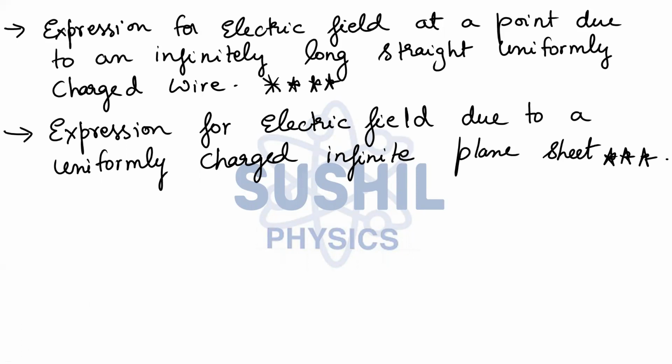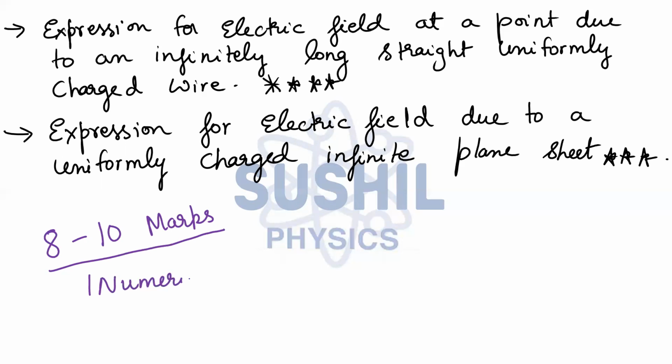One more additional piece of information I'll be giving you. This chapter is basically asked for 8 to 10 marks. Please understand, this chapter's weightage is around 8 to 10 marks. You can expect one numerical or one derivation from this chapter. And if our luck is very good, we can expect both also. But usually I expect a numerical and a derivation from this chapter, and the weightage is around 8 to 10 marks.